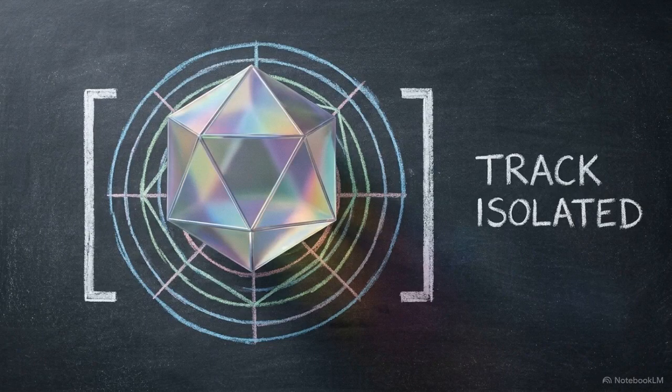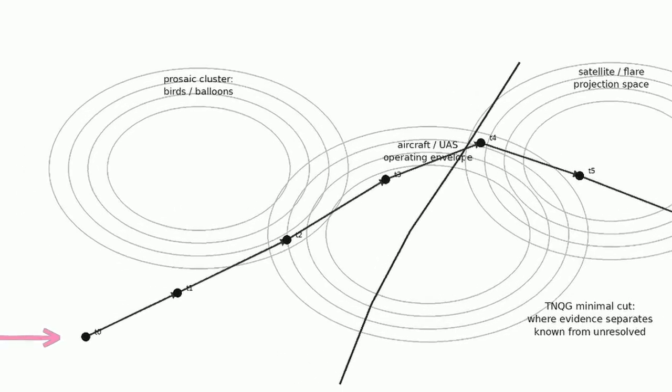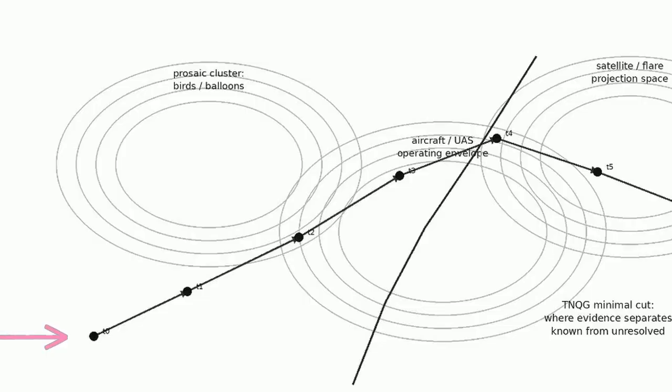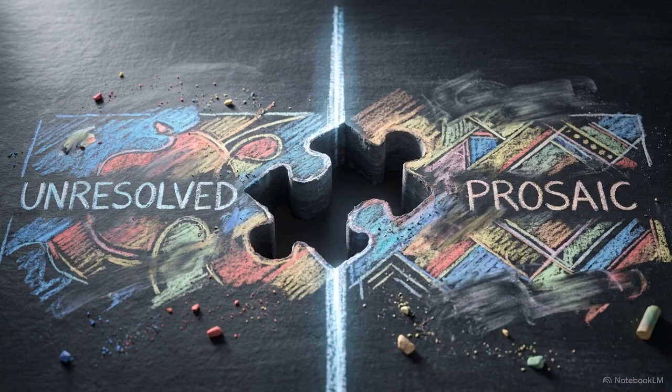If a tracked object successfully bypasses the baseline model without triggering data quality penalties, the system must gather more information to resolve it. This diagram illustrates the information geometric view of UAP resolution. Using Tensor-Network Quantum Gravity as a computational framework, it maps objects, sensors, and hypotheses as graph vertices. Evidentiary relationships form the connecting edges. The dividing line represents a minimal cut within the geometry. The minimal cut mathematically identifies the exact piece of missing evidence needed to pull a track from an unresolved status into a known prosaic explanation.